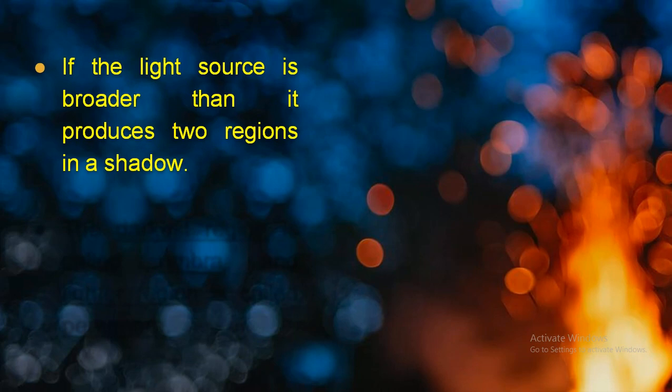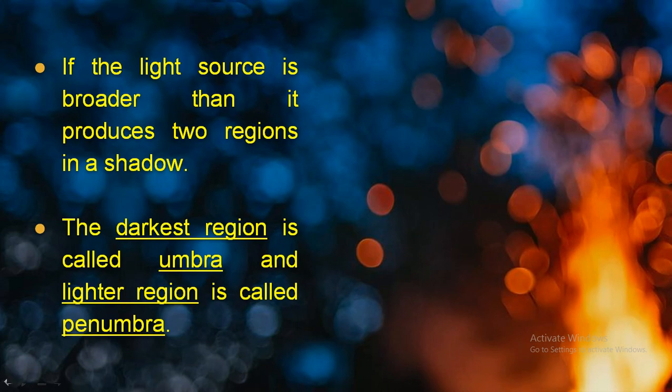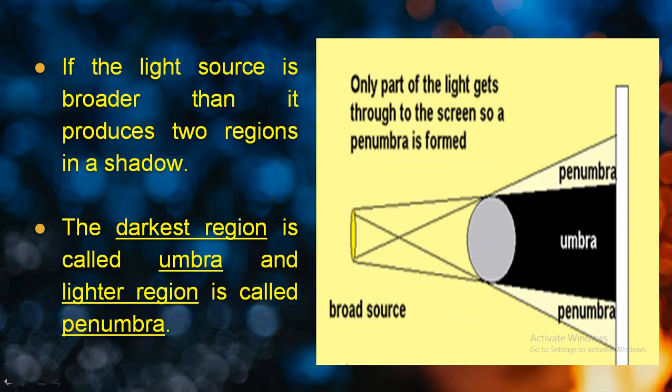Moving to the next, on the other hand, opposite of the umbra, sometimes it happens that the light source is very broad. Instead of a torch, if I am considering the sun, at that time I will get two types of shadow. The first one is the very darkest region, which is considered as the umbra, and the partial or lighter shadow I will receive is considered as the penumbra. Let's understand with the help of the photo.